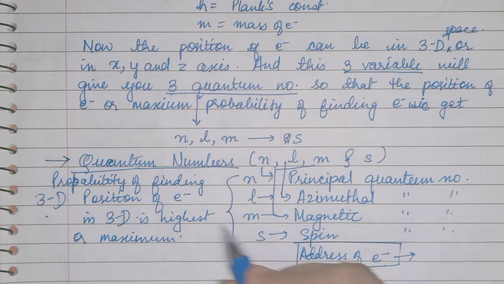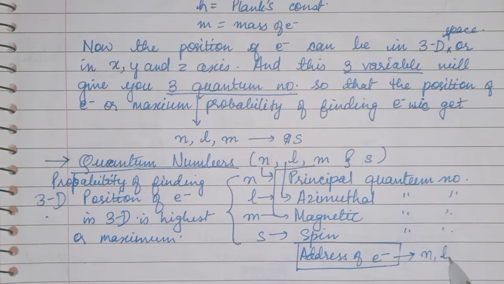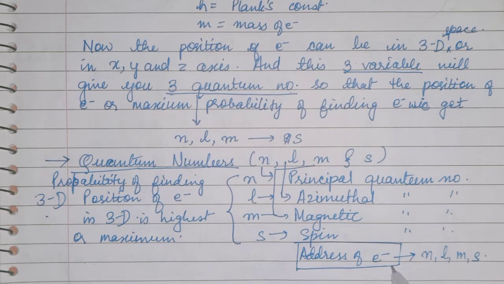So these four quantum numbers n, l, m and s will give you the address: in which orbit it is, in which subshell it is, or what type of spin it has. So these terms n, l, m, s will give you the address or position of the electron in an atom.